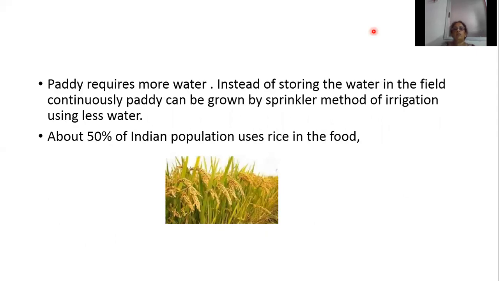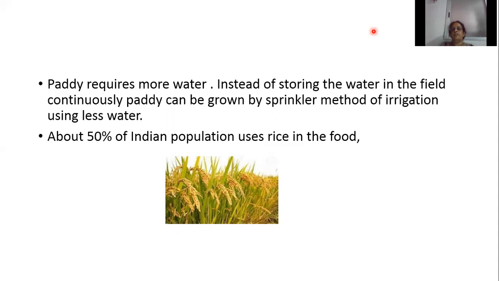Paddy requires more water. So in order to cultivate paddy, more water is required. But instead of storing the water in the field continuously, paddy can also be grown by the sprinkler method of irrigation. The sprinkler method uses very little water. By which method of irrigation can we cultivate paddy? With the sprinkler method of irrigation, we can cultivate paddy.